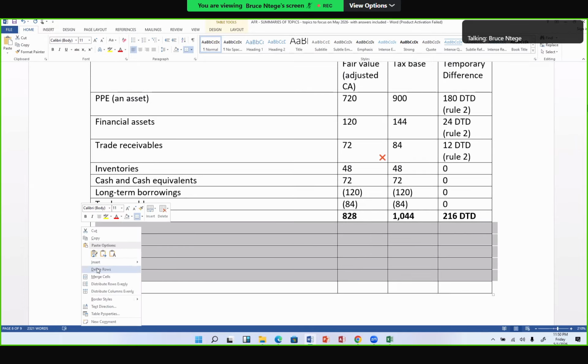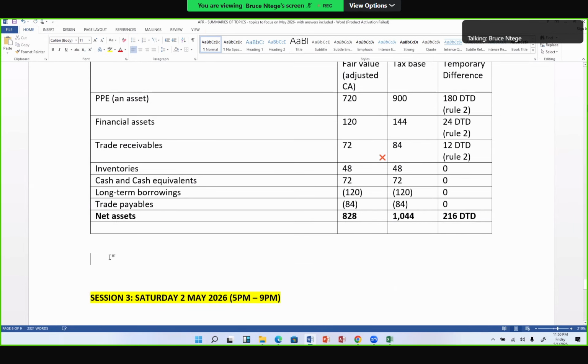In this case, the deductible temporary difference, I'm able to get my deferred tax asset. Remember, the deferred tax asset comes from a deductible temporary difference. So my deferred tax asset is going to be the cumulative deductible temporary difference, if you remember that formula, times the tax rate.